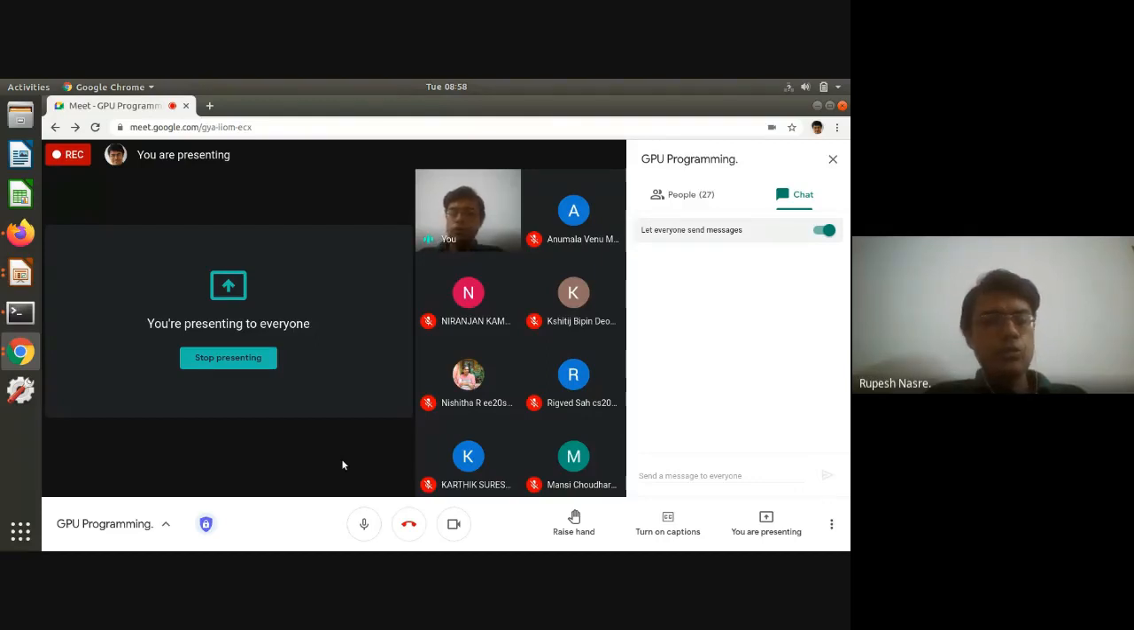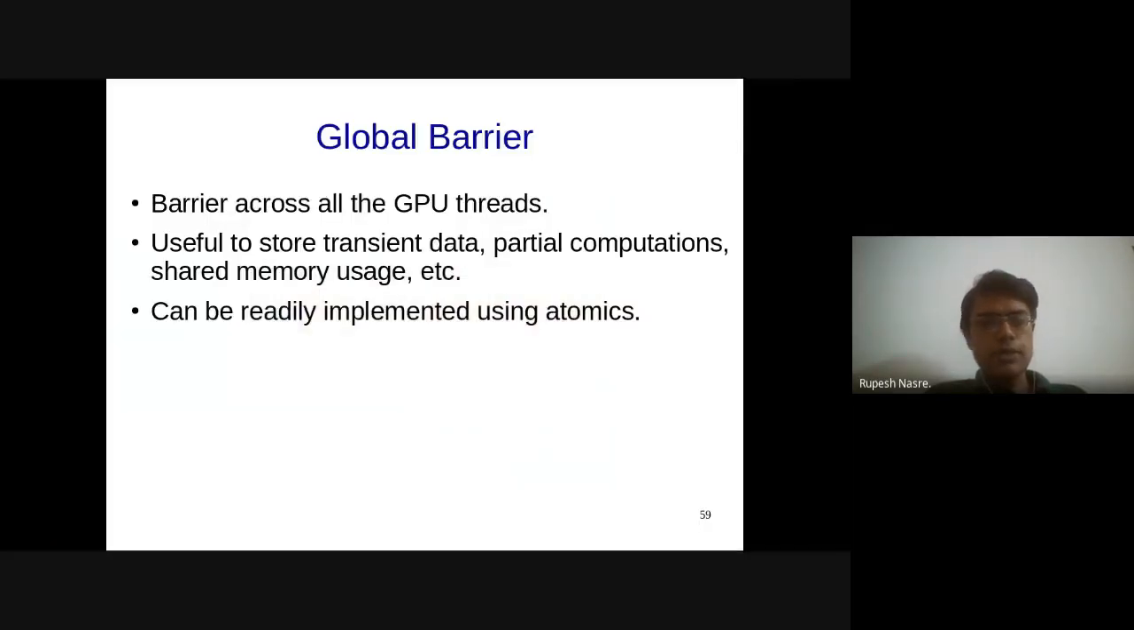We were looking at global barriers, so let me go to this. Okay. And we said that it can be very easily implemented using atomics. So what we'll do is we'll try to look at some codes and develop this further.